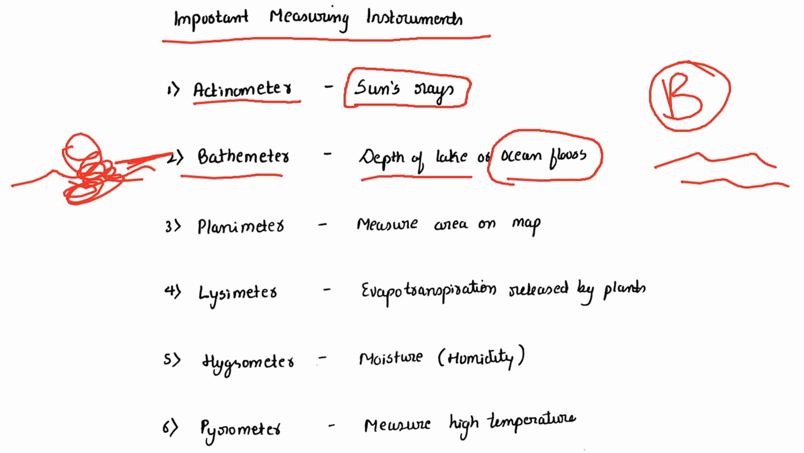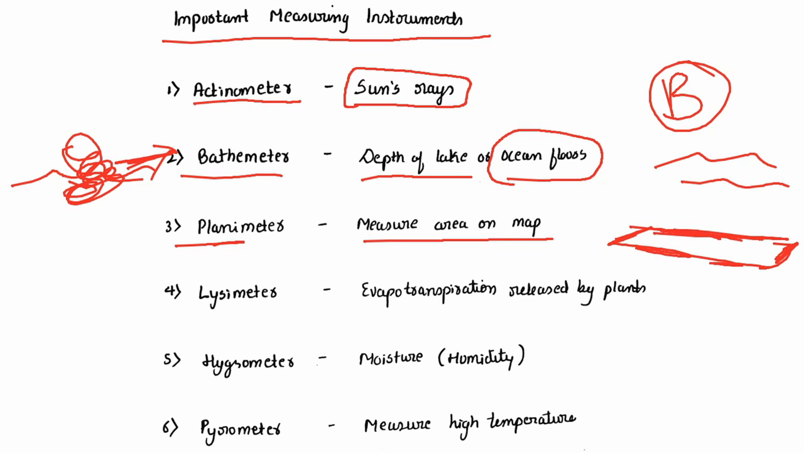Planimeter is for measuring the area on a map. You see, the map is plane, it is flat. Whatever we have in our atlas is flat, so that is measured with the help of a planimeter. You can remember it like that: the map is plane, so planimeter. Lysimeter is for evapotranspiration released by plants.